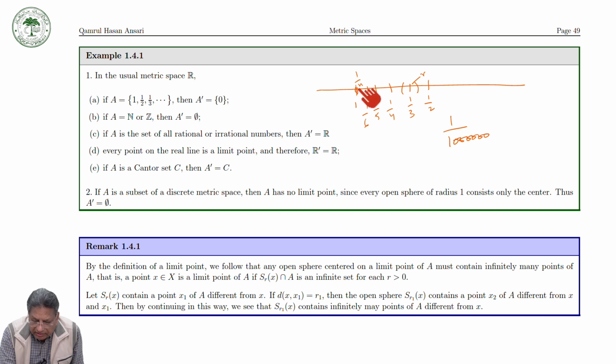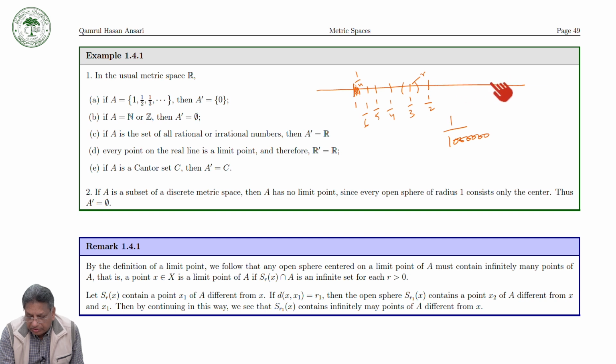You can take any open sphere whose radius is less than the distance between this point and its neighbor, and then it will contain only this point, not the other points.